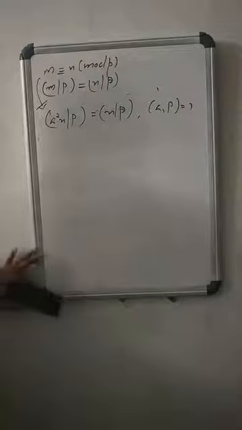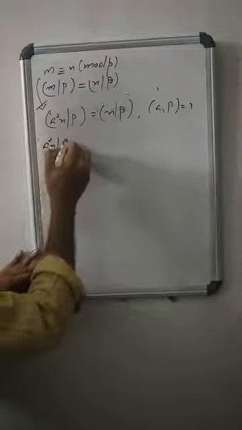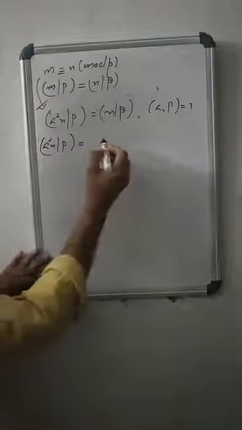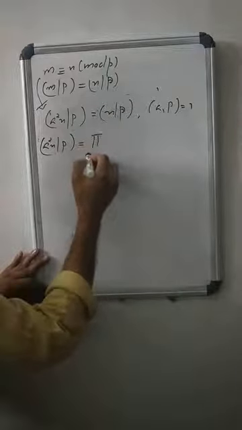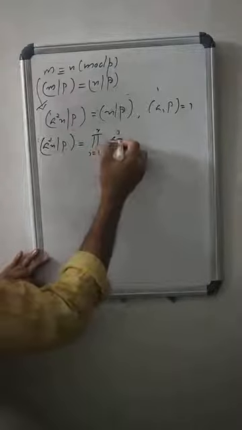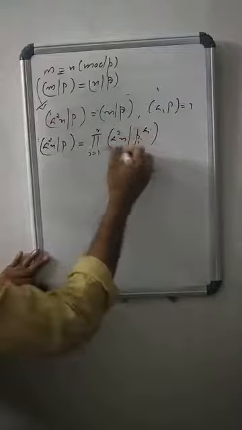This is an important property. How? What is (a²n/P)? P has a prime factorization, P equals the product for i from 1 to r of Pi to the power a_i. So this can be rewritten as the product for i from 1 to r of (a²n/Pi) to the power a_i.